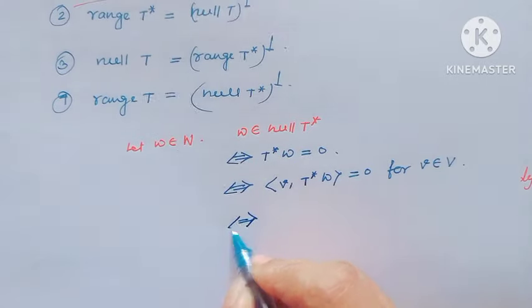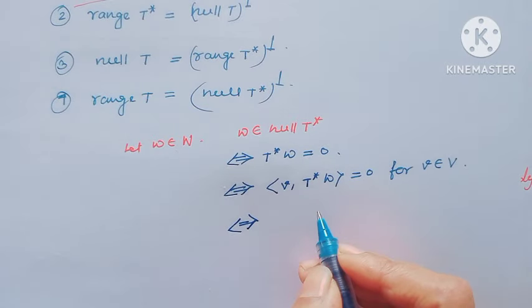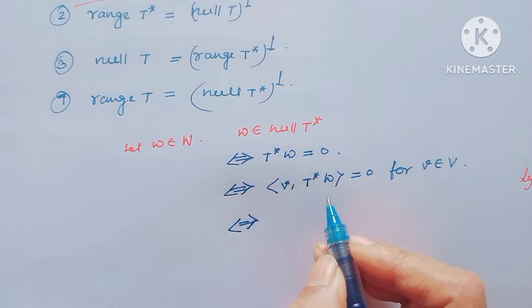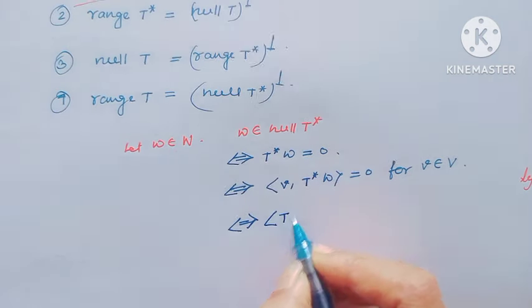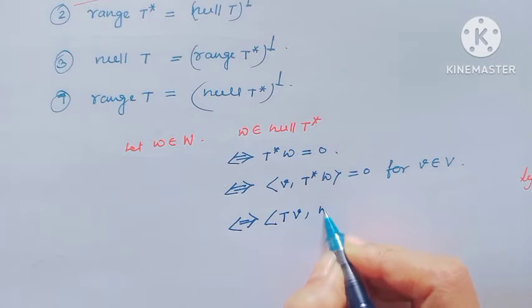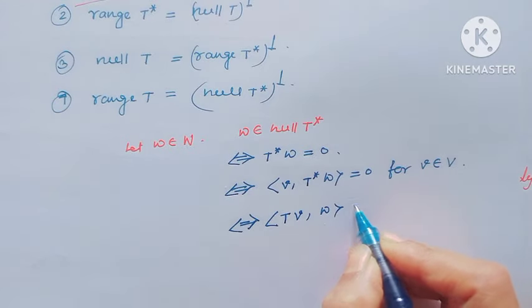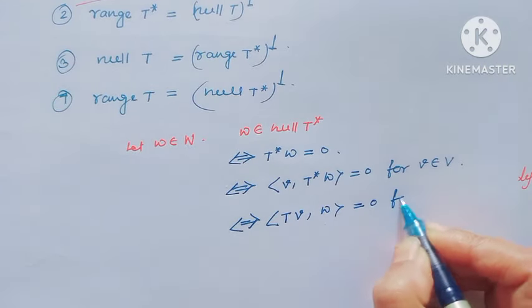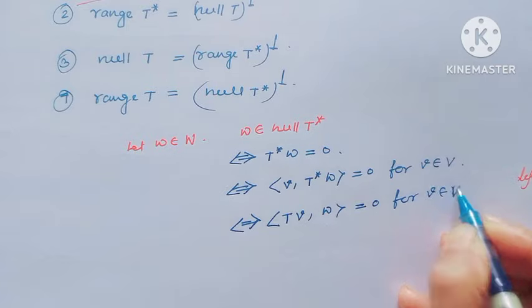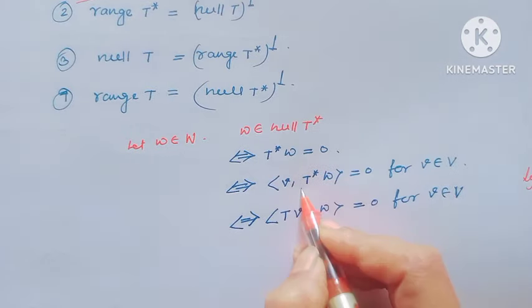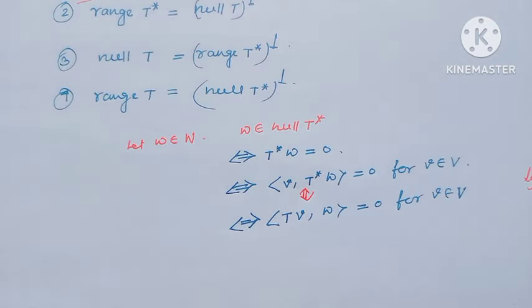And this is the if and only if condition, since this is the adjoint operator, so this is equal to the inner product of Tv with w equal to 0. This is true for all v, and this is true only because T star is the adjoint operator.